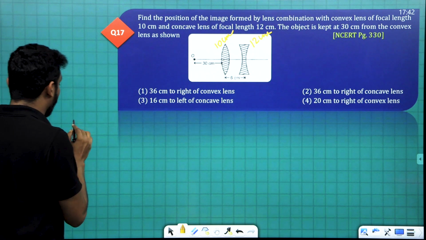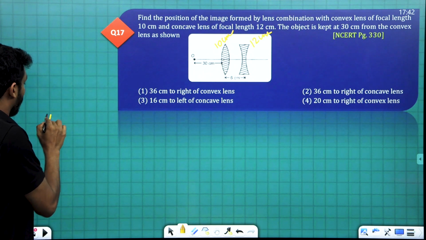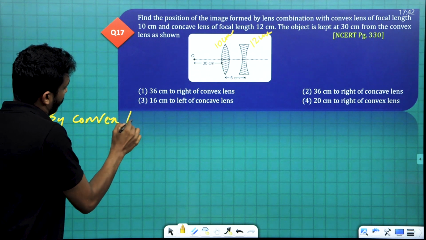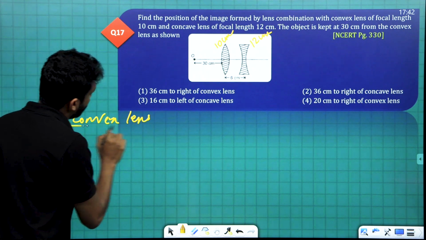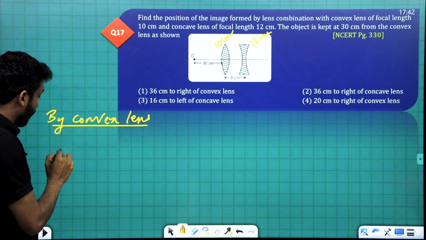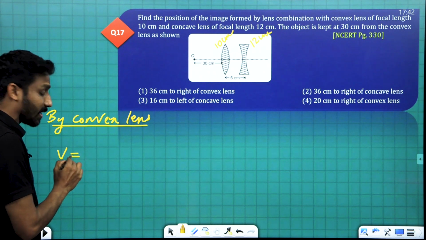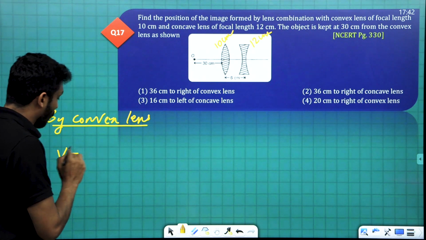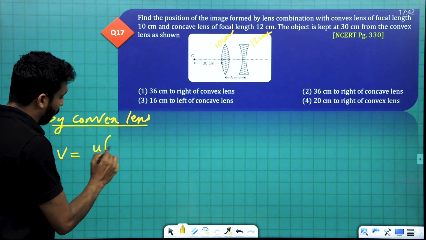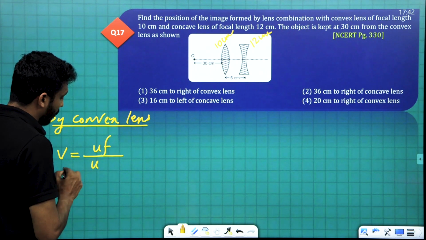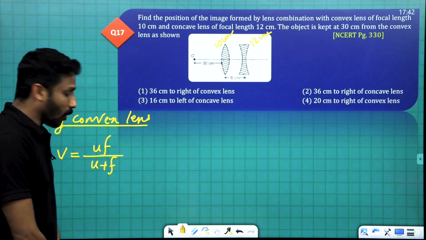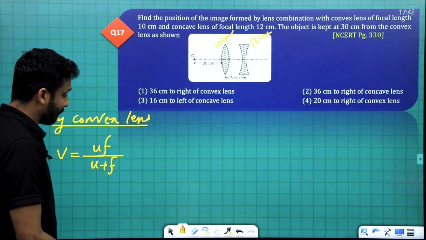First of all, image formation by the convex lens. The image formed by the convex lens is at a distance V equal to UF divided by U plus F. Clear?